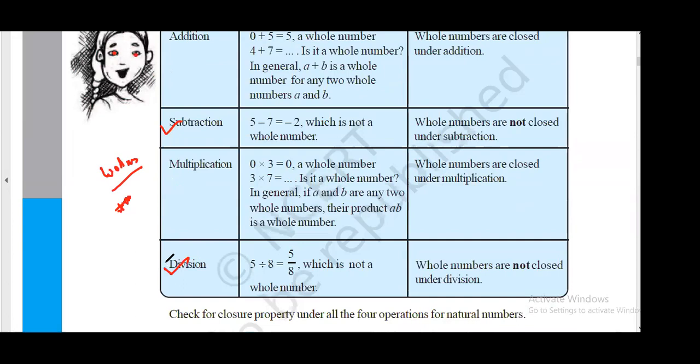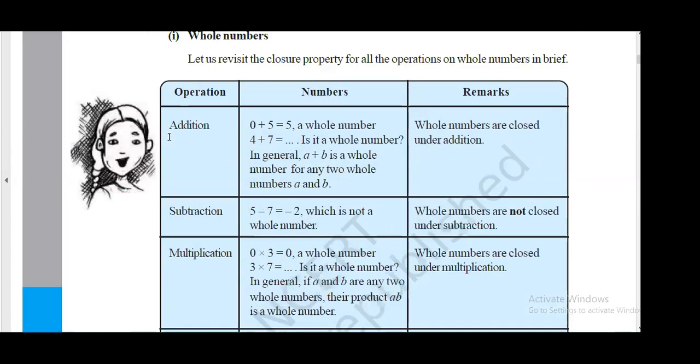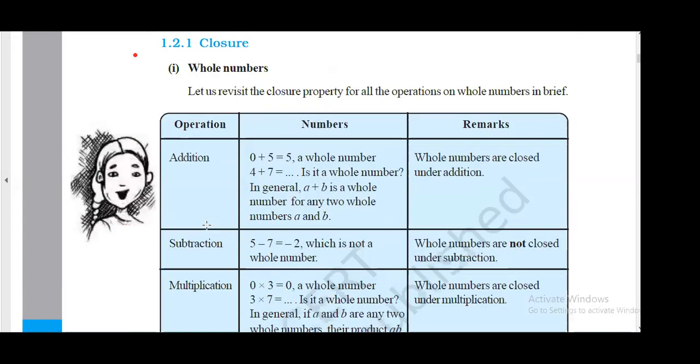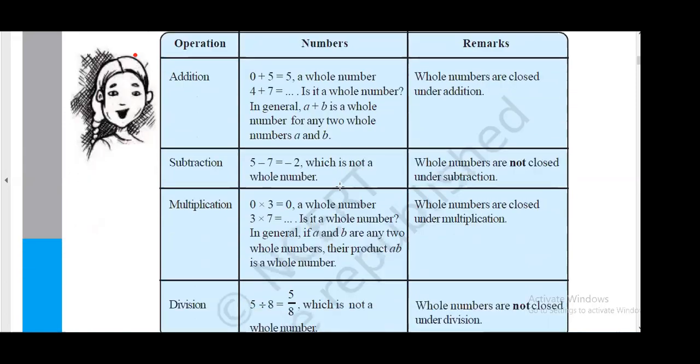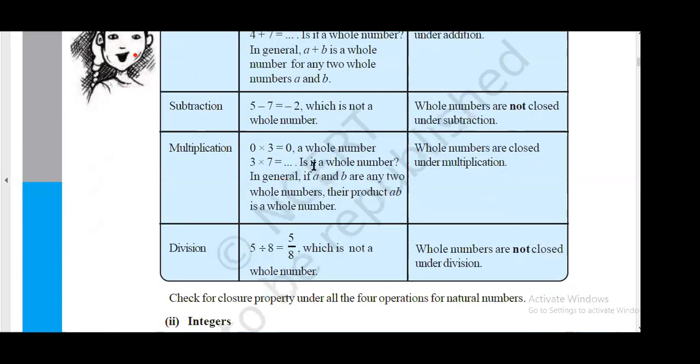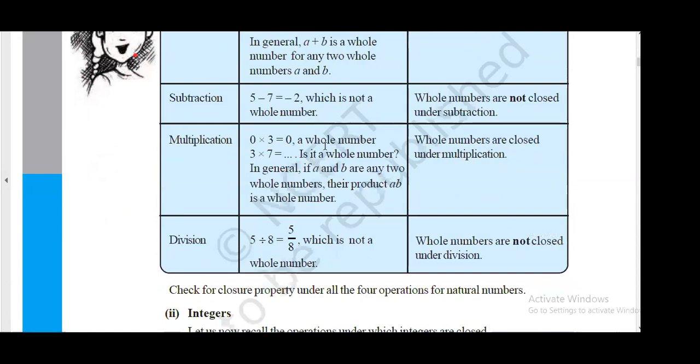We have already studied these. For whole numbers, addition will be followed. Subtraction will not be followed, for both whole numbers and natural numbers, because we can get a negative number, and a negative number cannot be included in whole or natural numbers. Multiplication follows closure for both, but division will not. We have already studied this in integers.